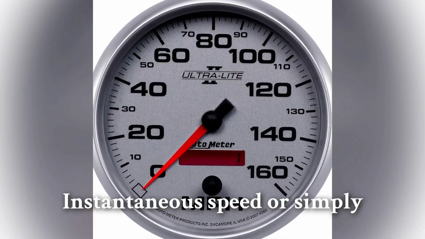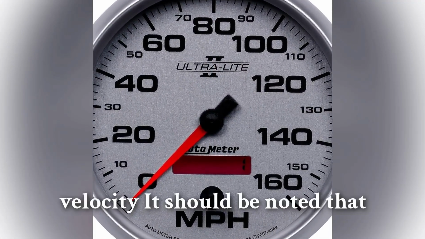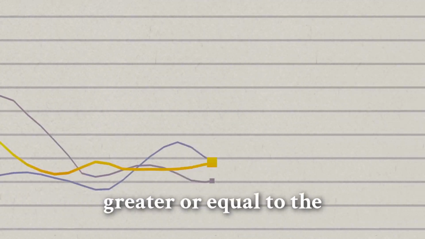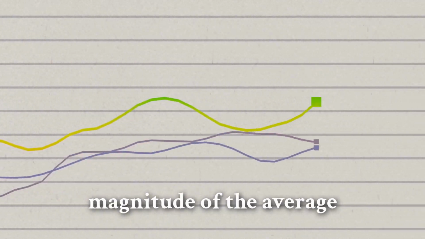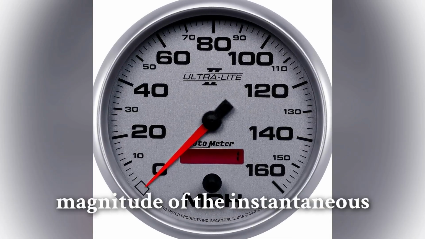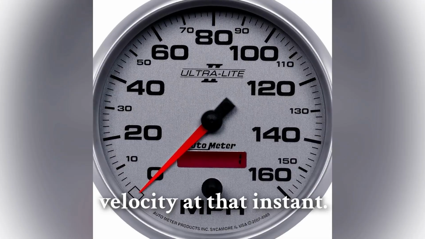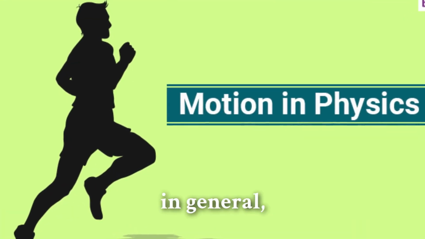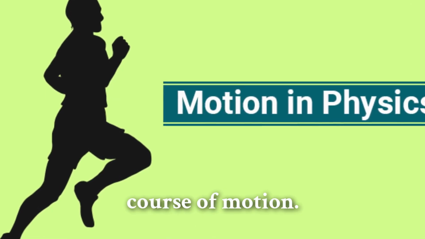Instantaneous speed, or simply speed, is the magnitude of velocity. It should be noted that though average speed over a finite interval of time is greater than or equal to the magnitude of the average velocity, instantaneous speed at an instant is equal to the magnitude of the instantaneous velocity at that instant. The velocity of an object, in general, changes during its course of motion.